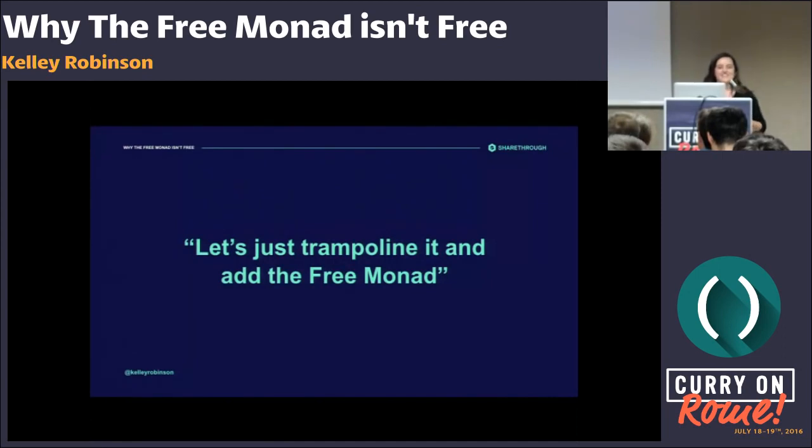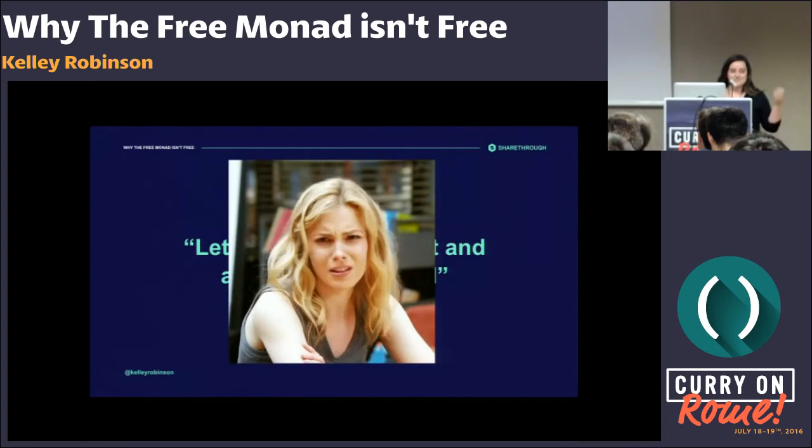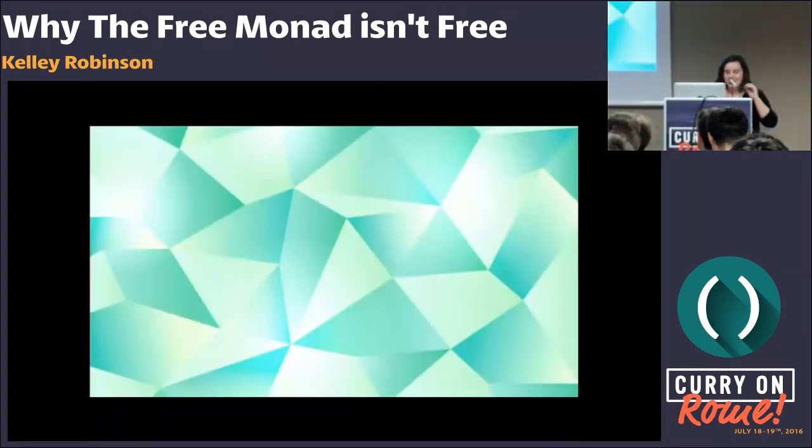So my coworker says, let's just trampoline it and add the free monad. And this is me having no idea what he meant by that statement. That was the first time I'd ever heard of the free monad, and I didn't know what my coworker meant or why he intended it to solve our problems.